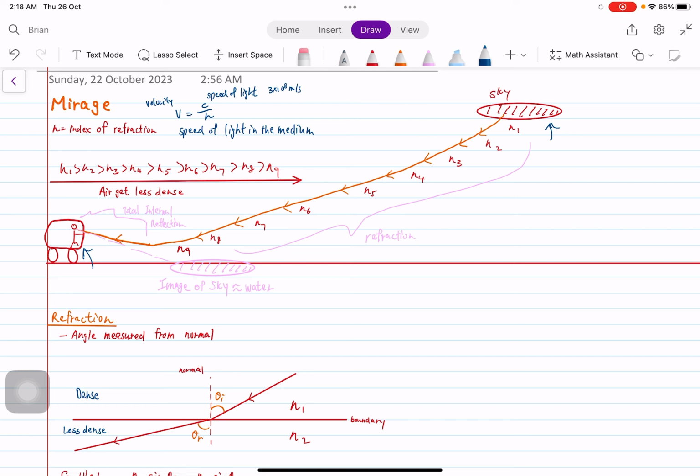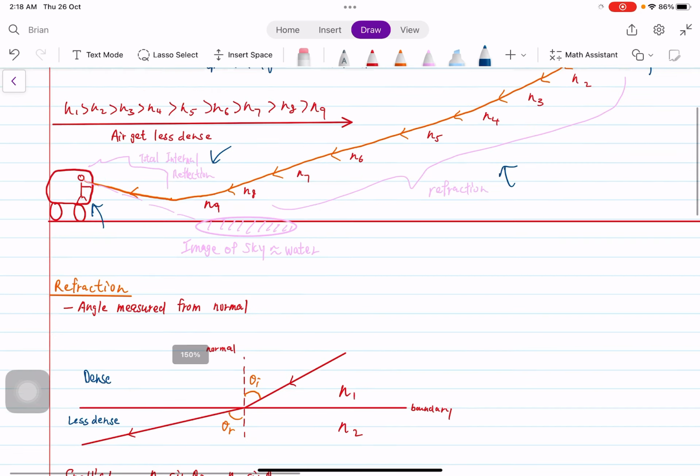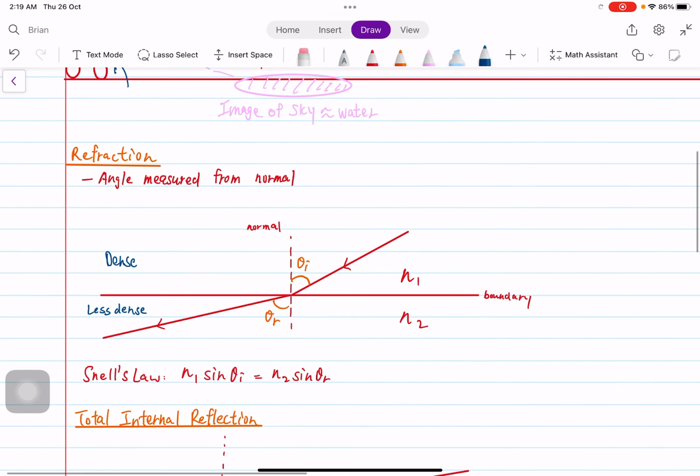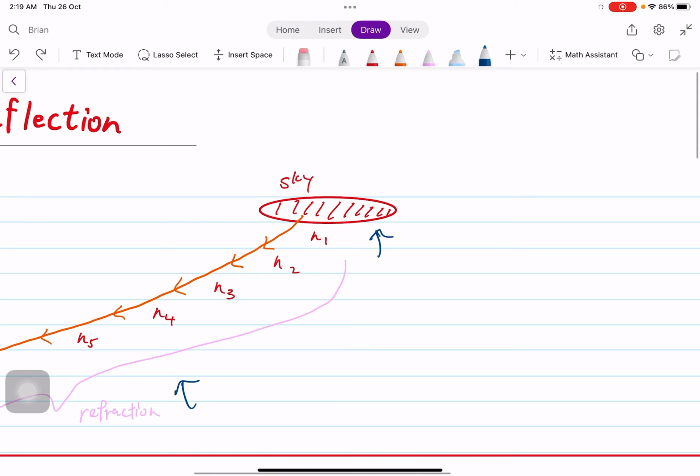So to illustrate what is actually happening in a mirage, we're looking at two things: refraction over here from N1 to N7 or 8, and total internal reflection as the light goes from N8 to N9. As we look at refraction, we always remember that the angle is always measured from the normal, which is this vertical line. So we're looking from N1 to N2, which is here. We're looking at this thing right here.